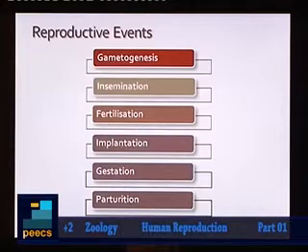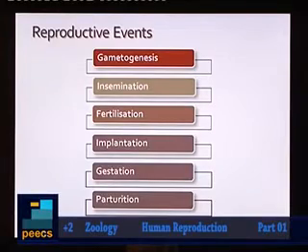Then there is gestation. What is gestation? Gestation is the development of embryo within the womb of mother or within the uterus of mother, and it will last for about 9 months. Then the final step is called parturition. Parturition is the expulsion of a fully developed or matured fetus. So these are the different reproductive events happening in human reproduction.